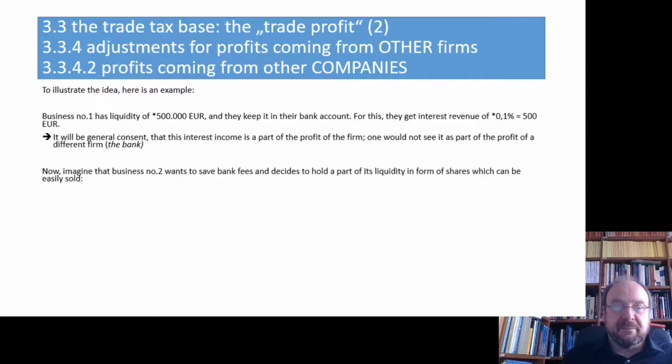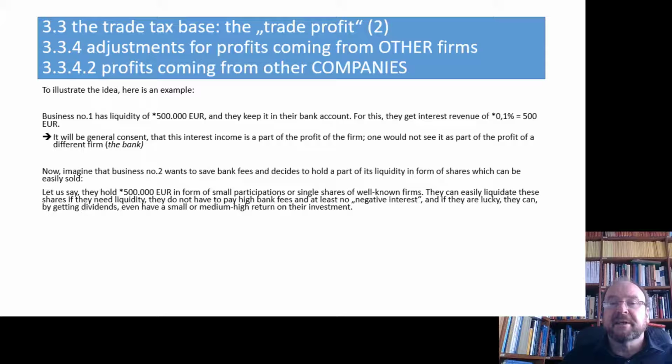So imagine there is some other business owner who says, well, I am going to hold at least that part of my liquidity which I do not need tomorrow, but perhaps only for unforeseen occasions, or in the medium run or in the long run, I park that money in form of shares in the stock exchange. The idea is the stock exchange will never charge me with negative interest. There is a certain protection against inflation because the value of shares usually develops over time in adjustment to inflation.